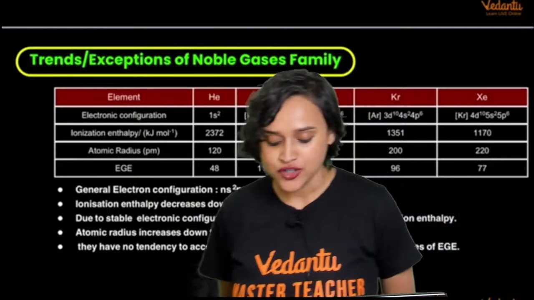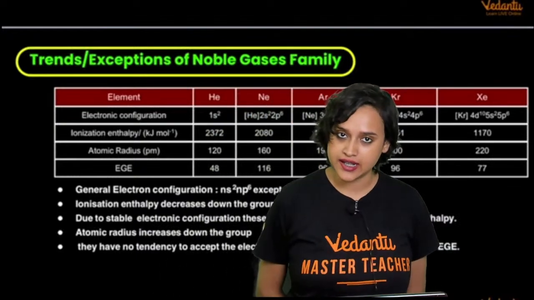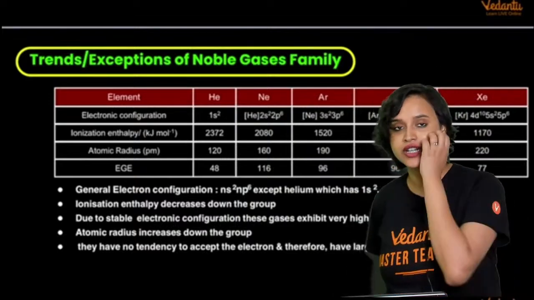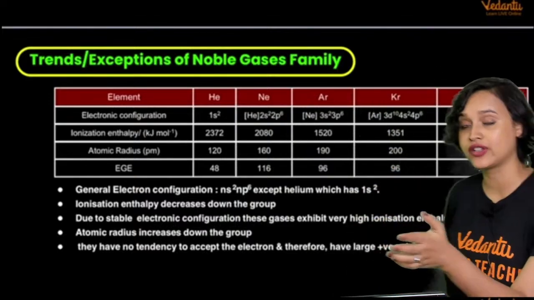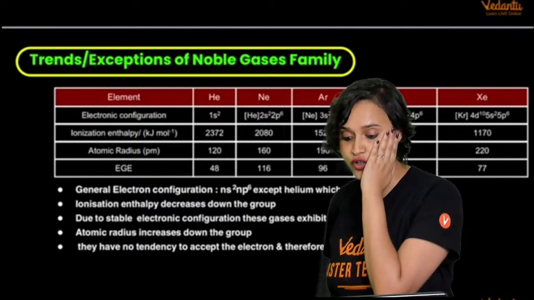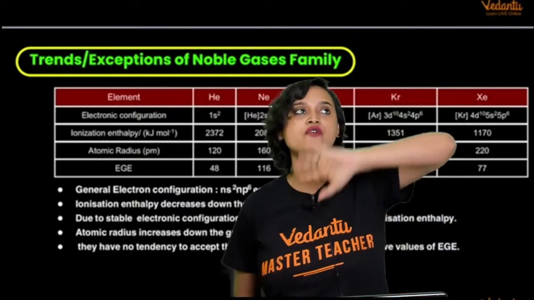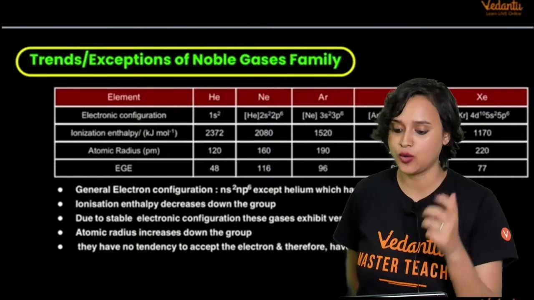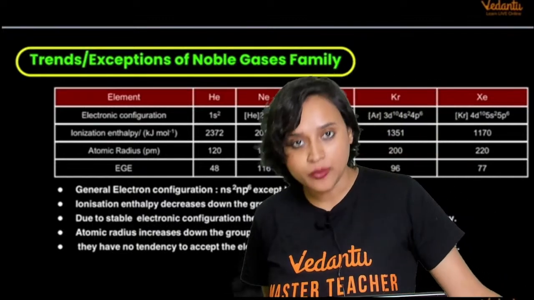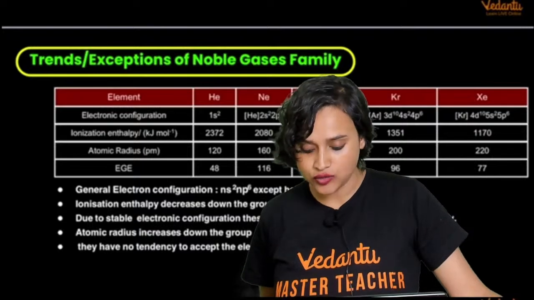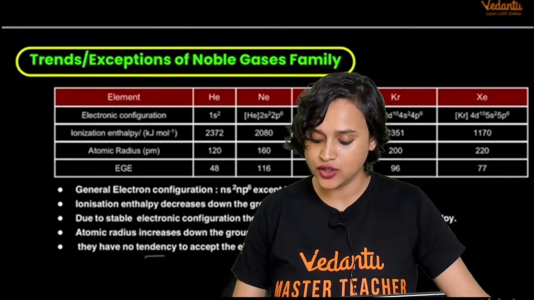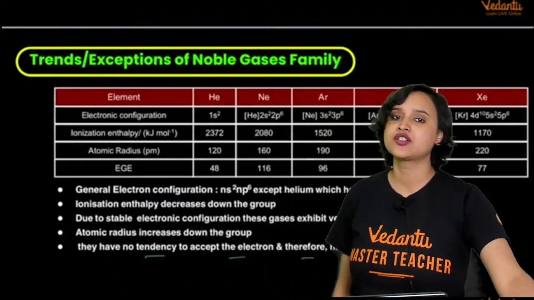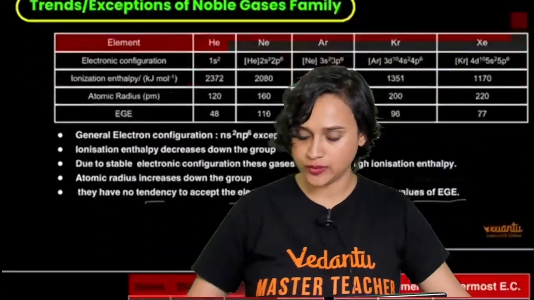The ionization enthalpy obviously decreases down the group because the size is increasing. Because they have a fully filled, stable electronic configuration, these gases have very high ionization energy. You cannot easily take away one electron. The atomic radius increases down the group, and they have no tendency to accept an electron, and therefore they have large positive values of electron gain enthalpy. You get my point, everybody?